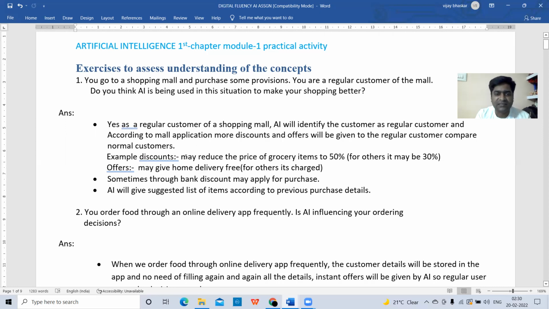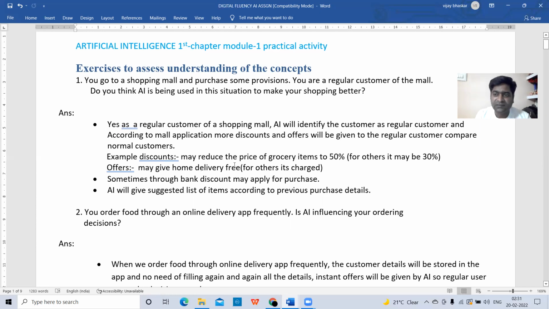So that is the discount given to regular customers. The AI inside the shopping mall system will automatically give the 50% discount to regular customers by identifying them. And another offer: for regular customers, home delivery is always free.